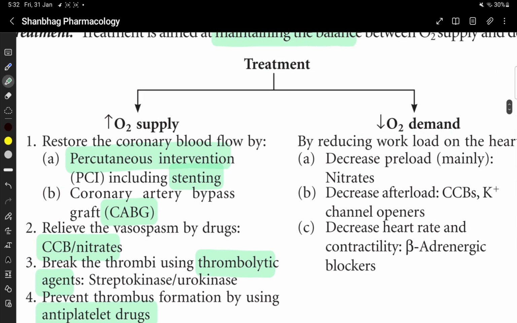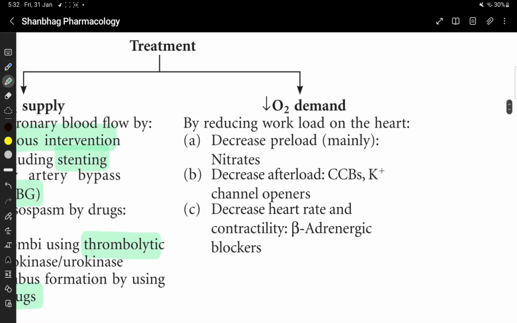द थ्रोम्बस फॉर्मेशन. ऑक्सीजन डिमांड को डिक्रीज़ करने के लिए decrease the preload mainly by nitrates, decrease the afterload by CCBs and potassium channel openers.